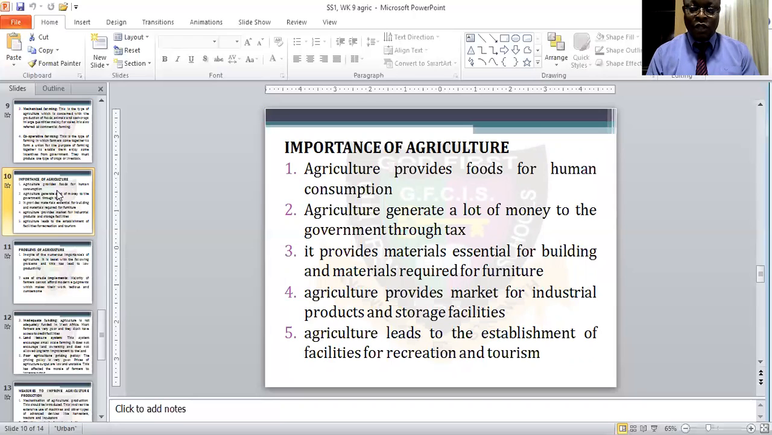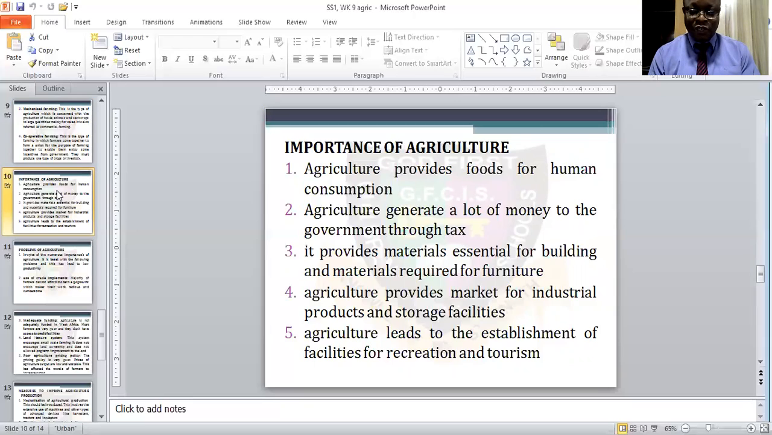Then four, agriculture provides market for industrial products. Agriculture also provides market, that is market where the buyer and seller meet for the exchange of products and goods and money. So agriculture provides market for industrial products and storage facilities.